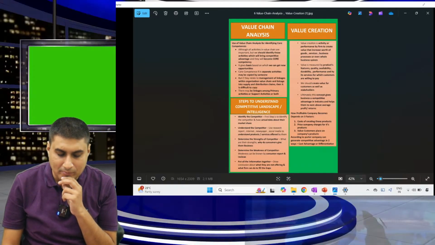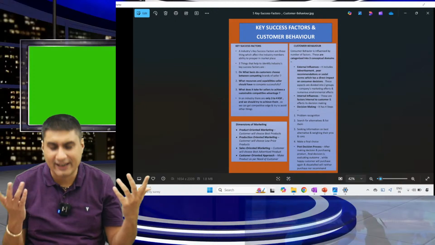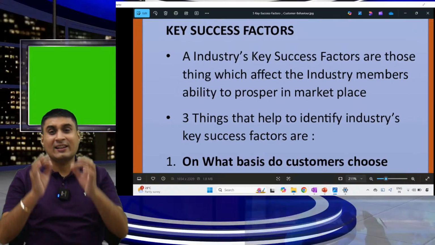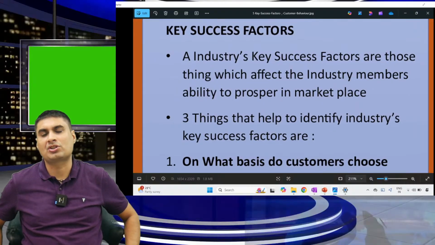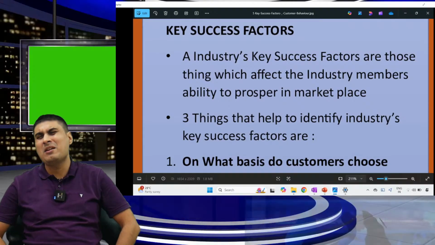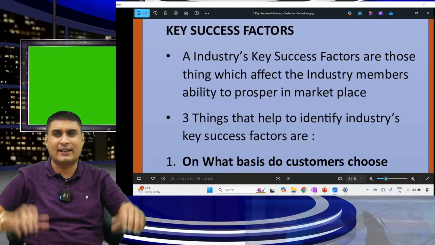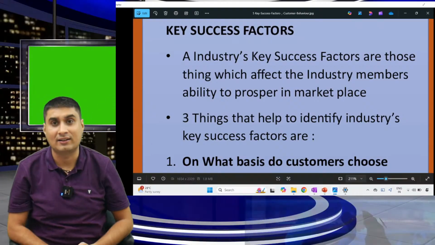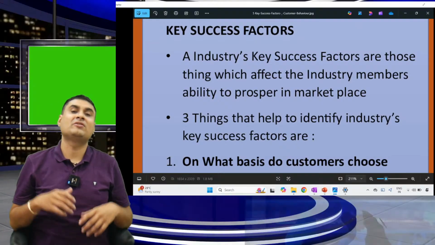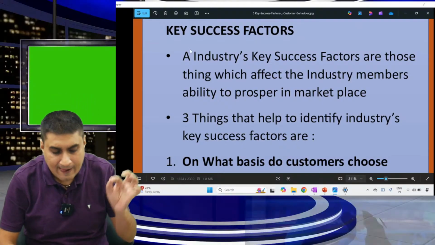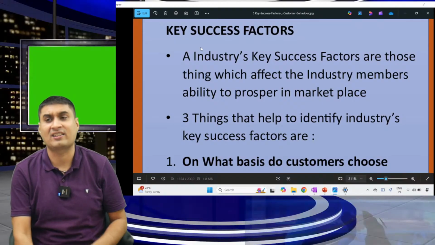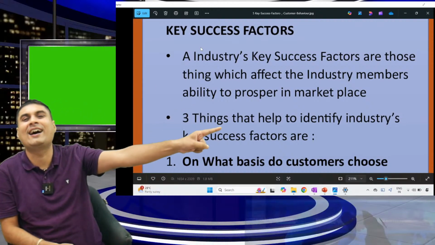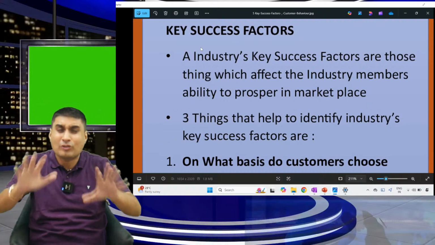So 2 pages are pending, but in this also one question is done. Let's finish everything. Very easy. Concentrate here. Number 1, key success factor. All are 2-minute questions. Out of these key success factors, maybe one can come, who knows. Okay, all good points are done. Key success factors are those things that differentiate one firm from another. See, some companies are very successful, some less. Why? Some have key success factors. What is key? Most important. What is success factor? In every industry there are 3 or 4 points. If you follow these points, you have to succeed.